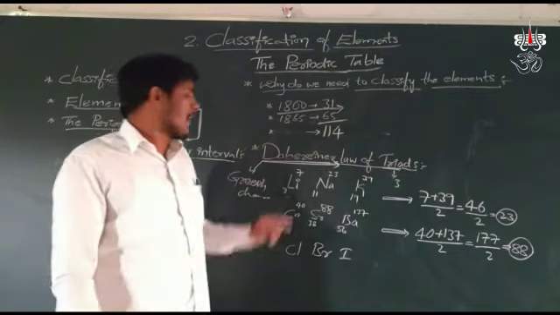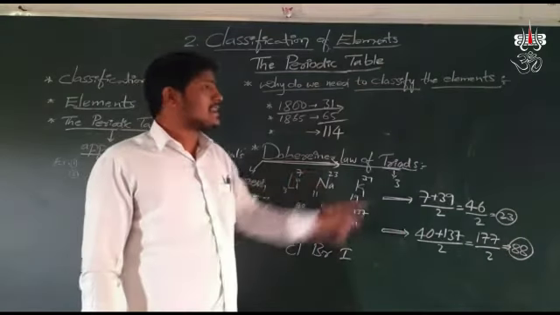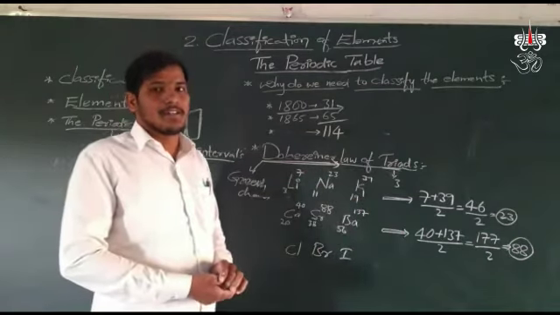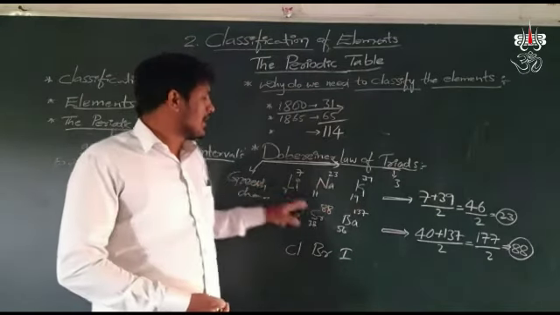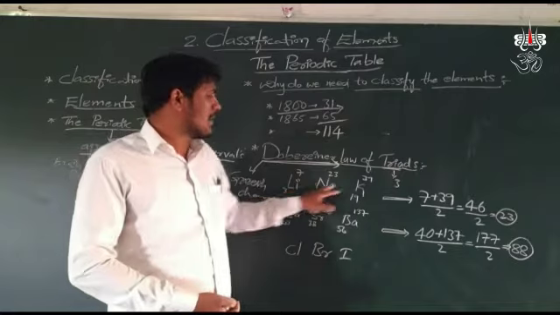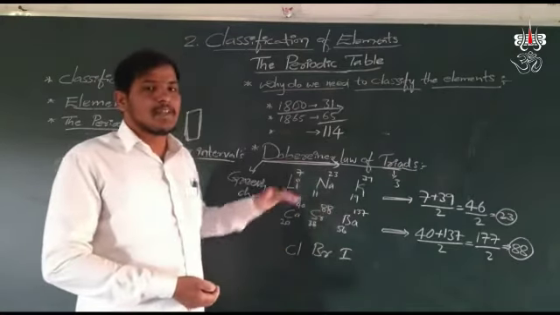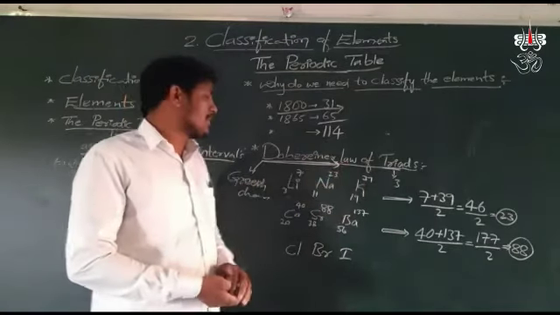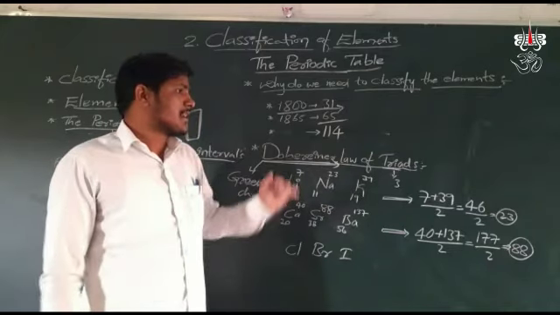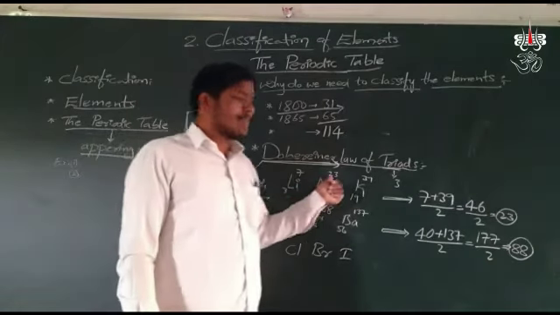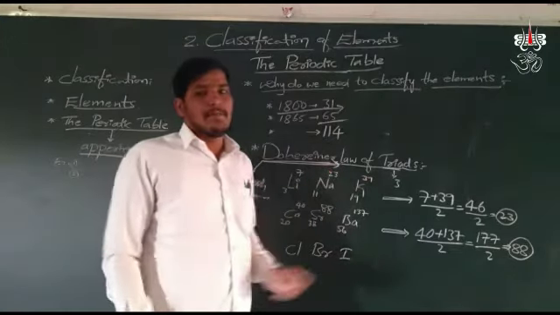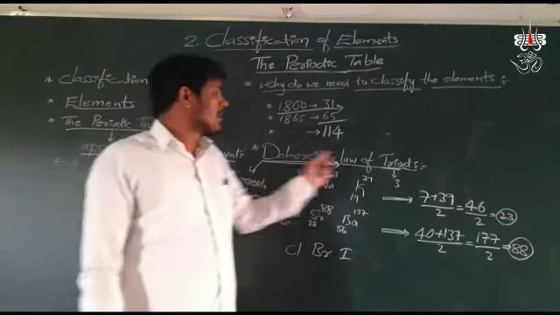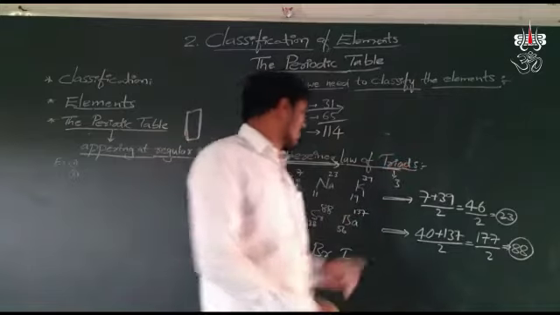We take a group of 3 elements and arrange them in increasing order of their atomic masses.